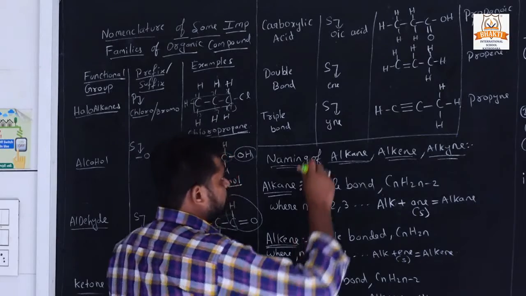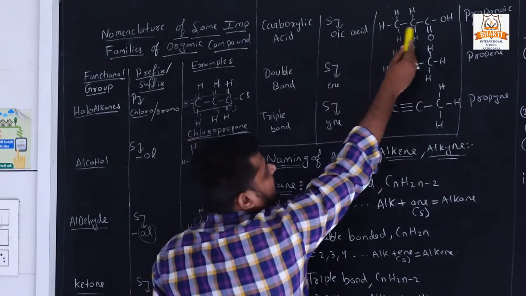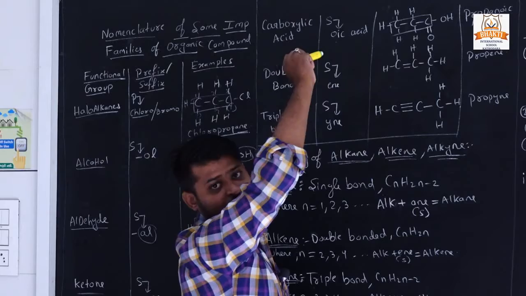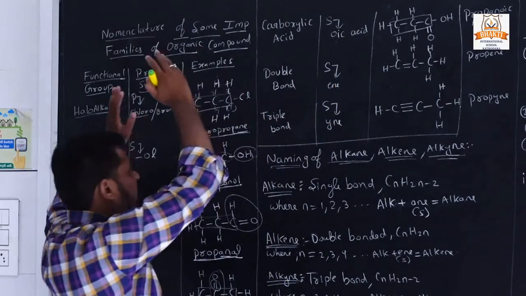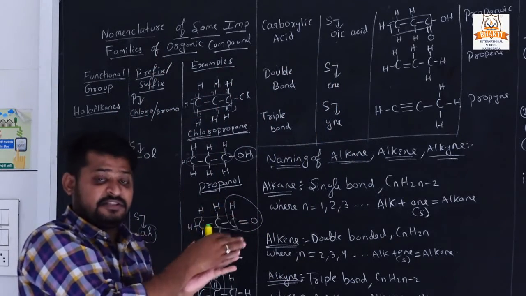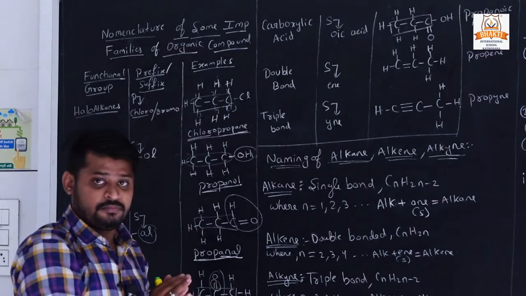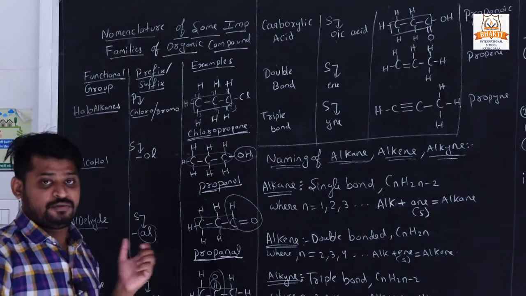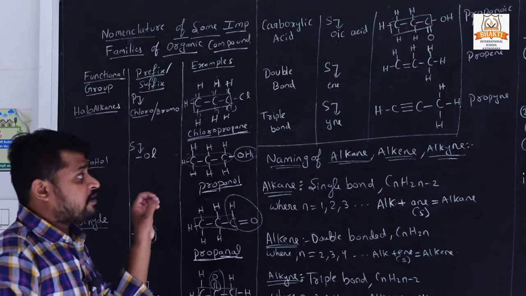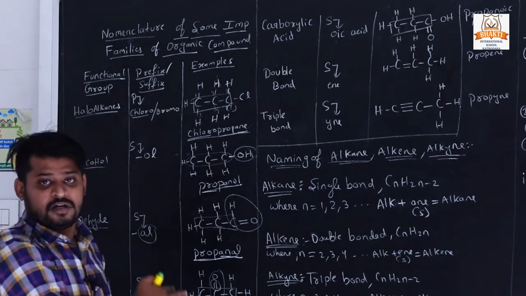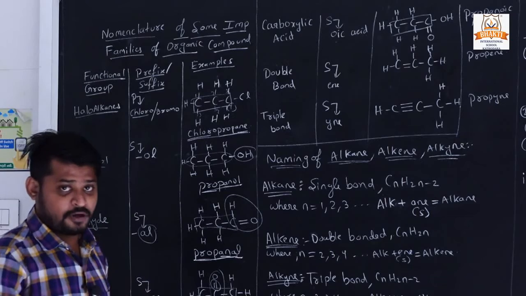In this structure 3 carbons are present. We have taken all the examples with 3 carbon atoms, so the root word is prop. This way it doesn't confuse you, and you will clearly understand.